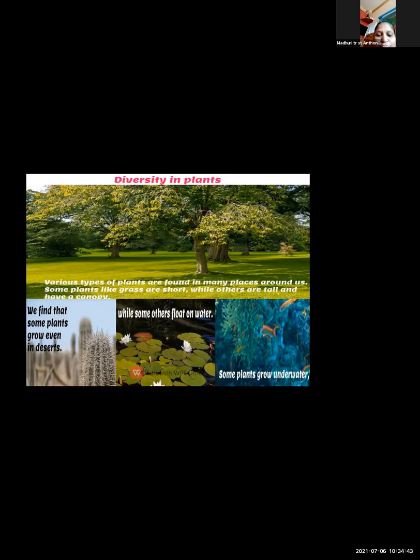Then the next type of adaptation, that is mode of nutrition. What is the mode of nutrition here?